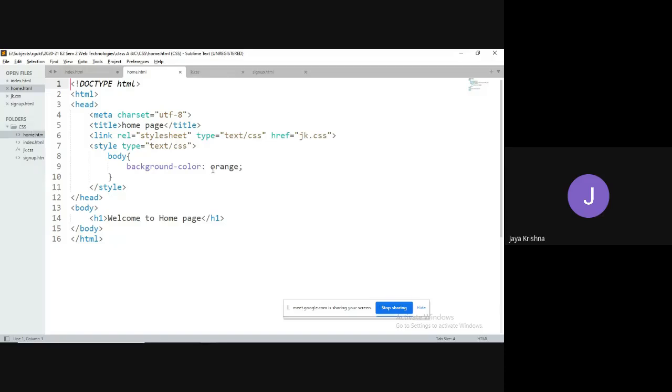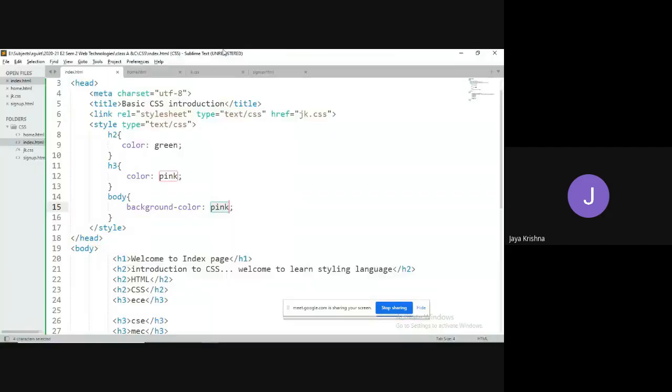Yes, this I have to do with pink. This I have to modify. See, observe, maintenance is difficult. Now F5, F5, F5. But the problem is you need to move to every file and modify it.